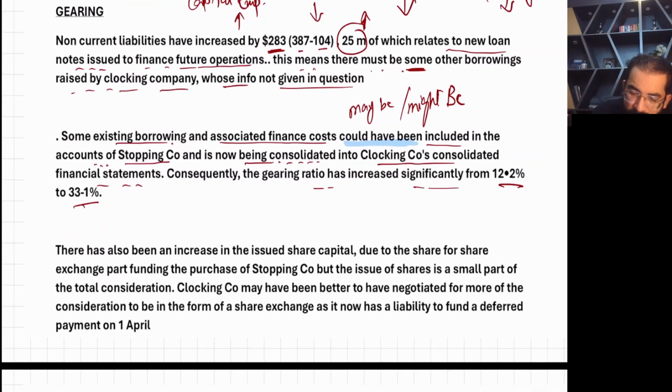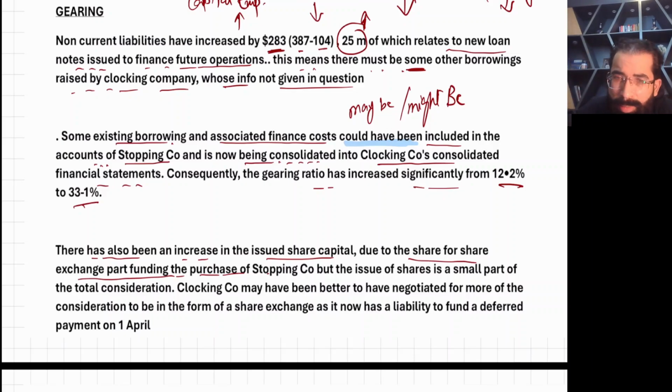Now, there has also been an increase in the issued share capital due to the share exchange for funding. Yes, the parent company issued new shares, but that was a small part of the consideration. The parent company gave many kinds of consideration: deferred consideration, cash consideration, and share consideration. So the share consideration was the small part.